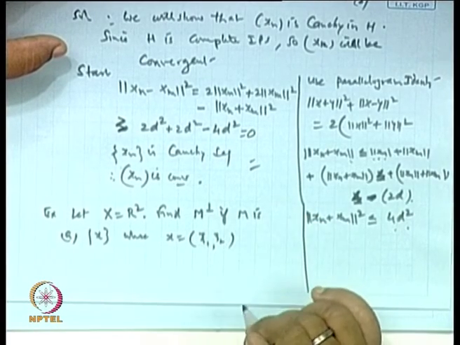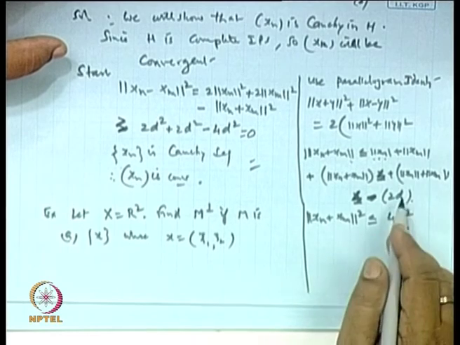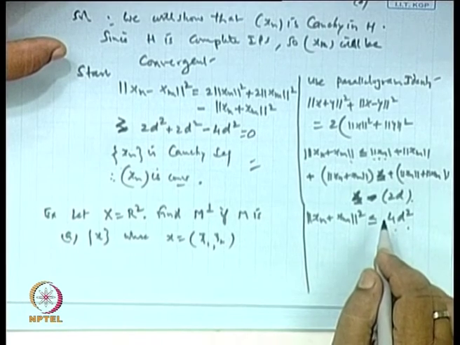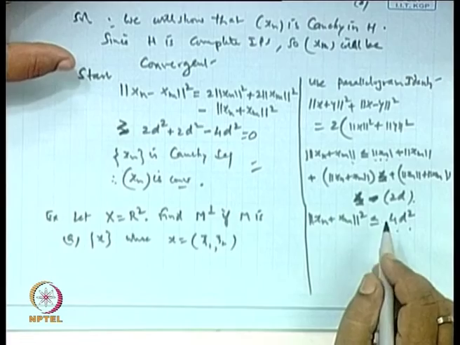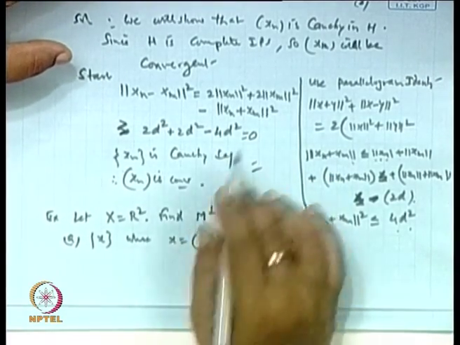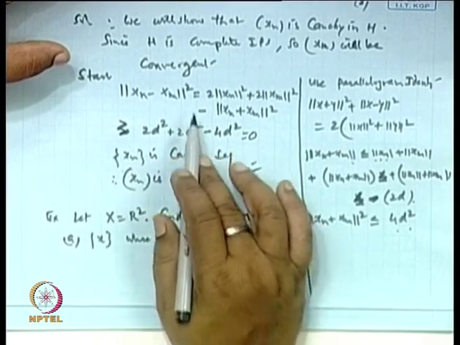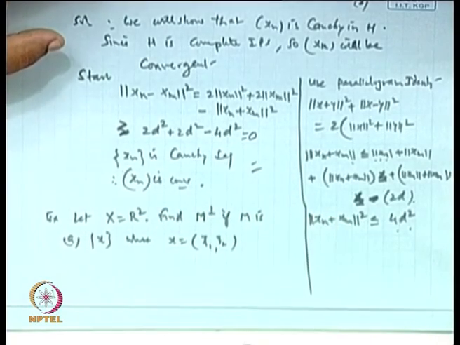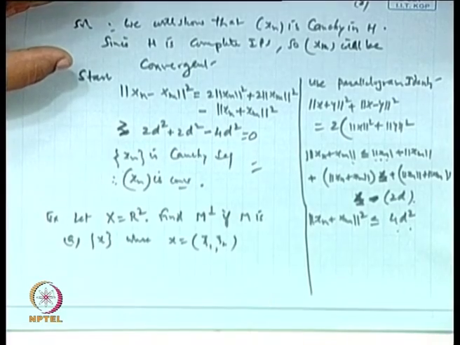If we put 4d square, it indicates that we are subtracting something more. Hence the left hand side will be somewhat higher, so it is greater than or equal to 0. So x_n minus x_m will go to 0 after a certain stage.